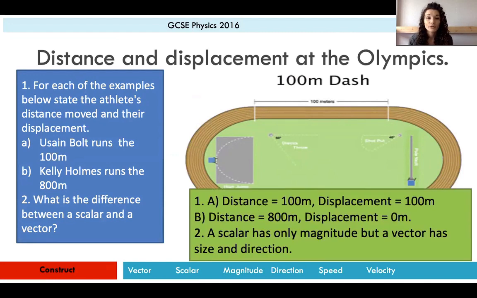And number 2, the difference between a scalar and a vector quantity. Hopefully you've learnt this by now. So a scalar has only a magnitude or a size, but a vector has a size and a direction. So if you mark your answers, so just tick what you got right, and if you correct the answers that you got wrong, then that will really help with your learning of this topic.